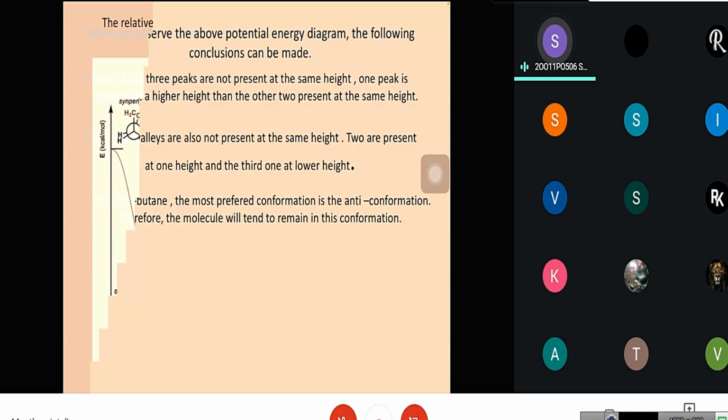When we observe the above potential energy diagram, the following conclusions can be made. All three peaks are not present at the same height. One peak is higher than the other two, which are at the same height. The three valleys are also not at the same height. Two are at one height and the third one at a lower height. Thus, in n-butane, the most preferred conformation is the anti-conformation. Therefore, the molecule will tend to remain in this conformation.